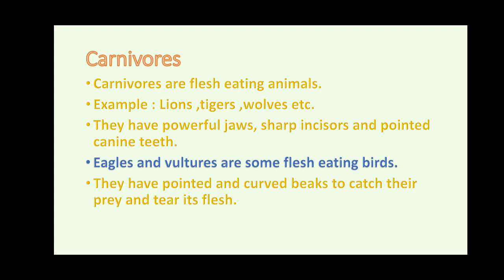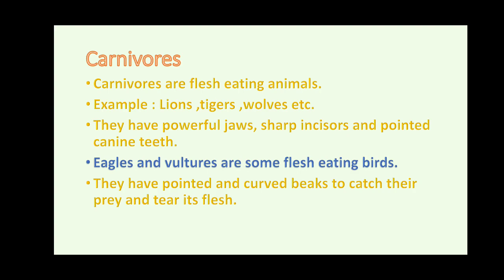Even human beings, we also eat meat, right? So that's the reason our canine teeth are also well developed. Understand? Later on we will learn about omnivores. Omnivores means they can eat plants as well as animals. Flesh eating and plant eating animals are called omnivores.